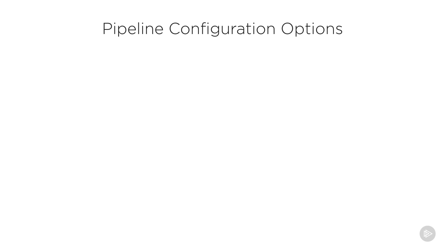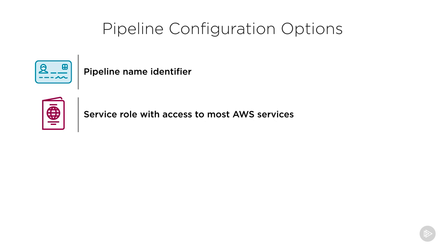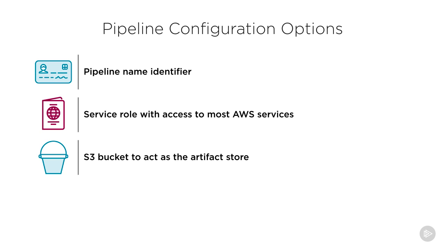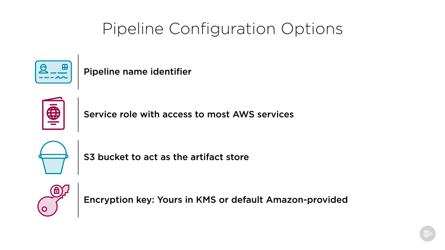Now let's take a deeper look at the configuration options for a pipeline. Pipelines need a name to identify themselves. These only need to be unique in the same region of your account. A pipeline will need a service role, which will give it access to things like Lambda, S3, CodeCommit, and the many other resources that CodePipeline interacts with. An S3 bucket will need to be created or designated to store the input-output artifacts used and created by the pipeline. Finally, you can designate your own KMS encryption key for the artifacts in the S3 bucket, or you could just use the default AWS encryption key.